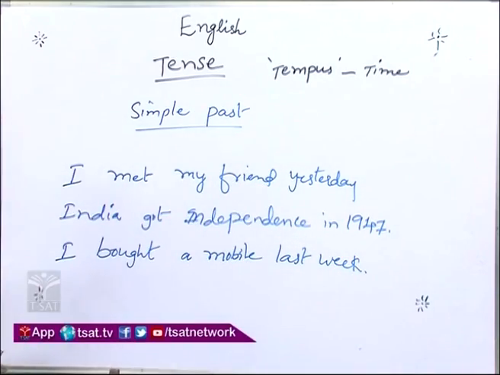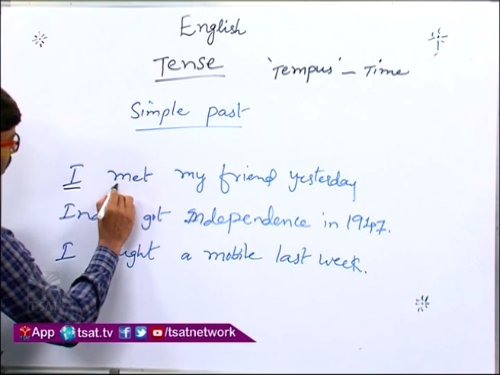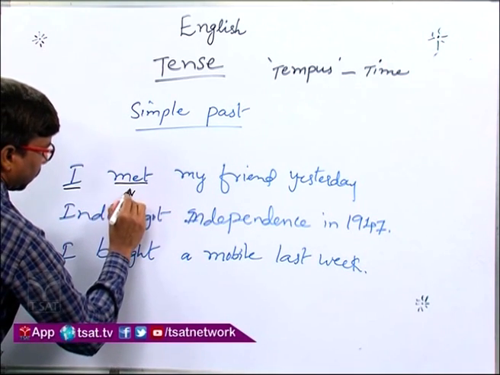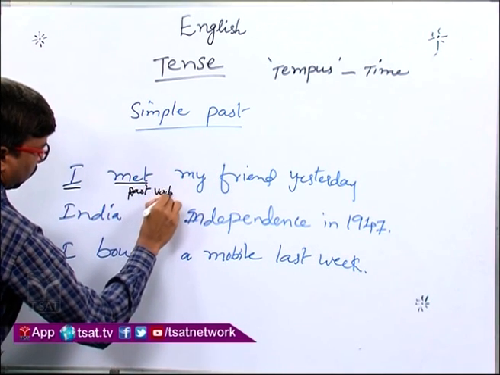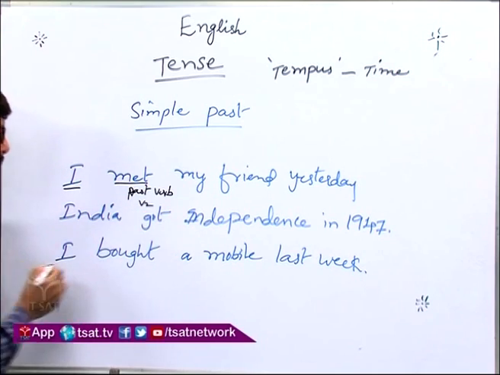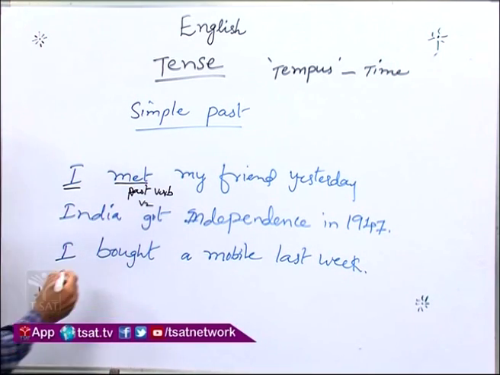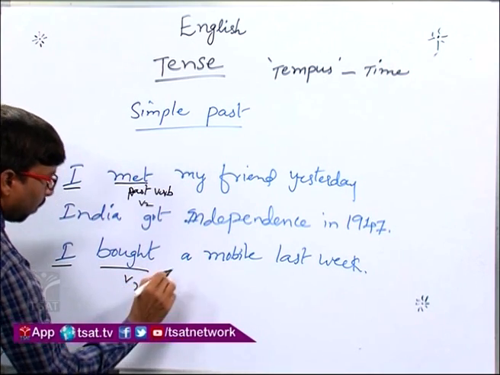So if you observe the structure of simple past, here I is a subject, met is a verb. This is a past verb. We can also call it V2. I is a subject, bought is V2, plus object.